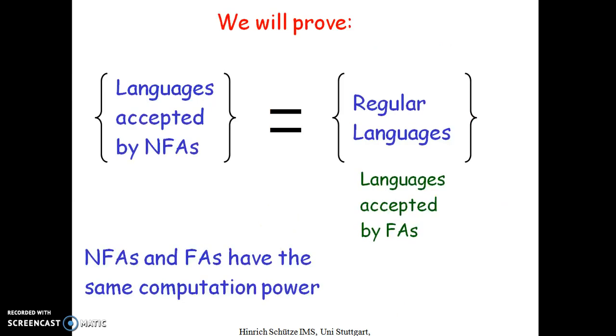We will prove that the language accepted by an NFA is equal to the regular languages, the languages accepted by finite automata. They have computational power. The languages accepted by deterministic automata are regular languages.